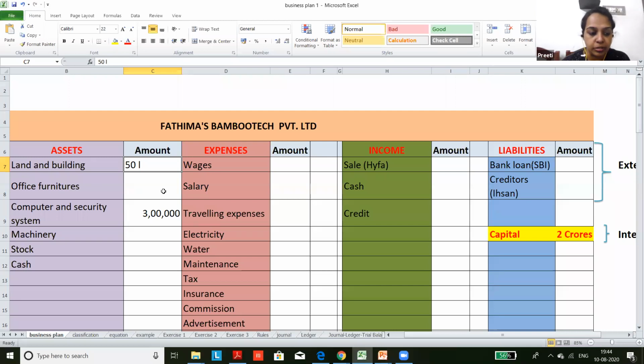Appreciation and depreciation. So what is the accounting treatment? The appreciation, depreciation or changes in the market price, you need not consider. All assets are recorded at historical price or purchase price. Market changes, the accountant should not take into consideration. Depreciation can be provided, that is the policy of the business. How much is the depreciation? 10% or 20% or written down. But it does not depend on the market price. Is it clear, Preeti?